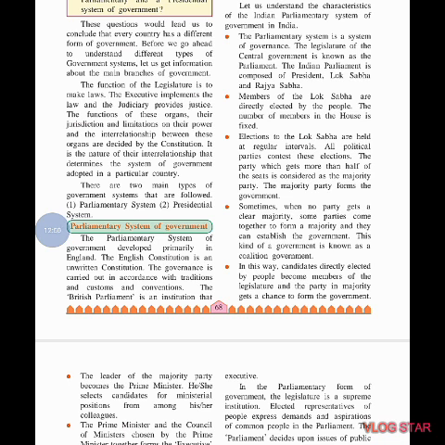Elections to the Lok Sabha are held at regular intervals. All political parties contest these elections. The party which gets more than half of the seats is considered the majority party. The majority party forms the government. Elections to the Lok Sabha are held at regular intervals. All political parties contest this election.